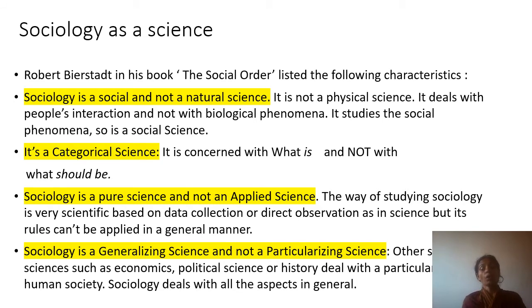So all the other social sciences are very particular. History will study history, economics will study economics, but sociology is a general science. It will study all these aspects.